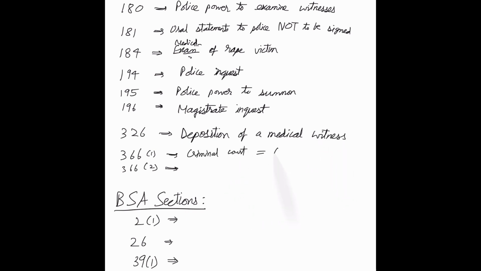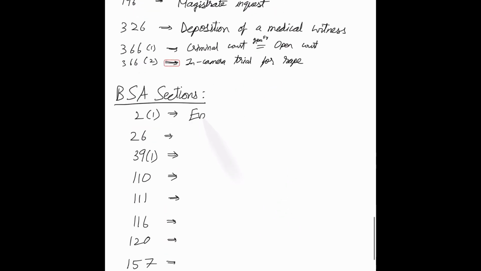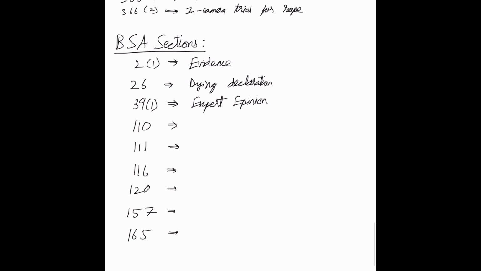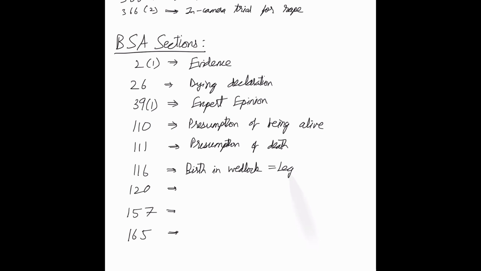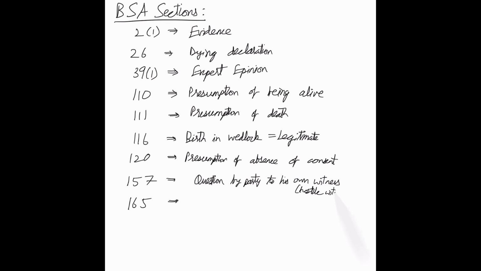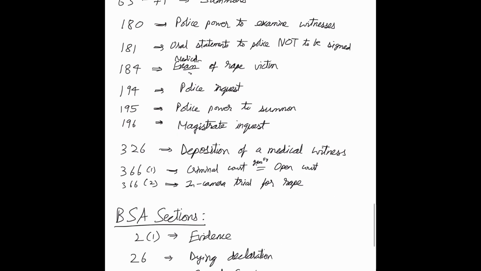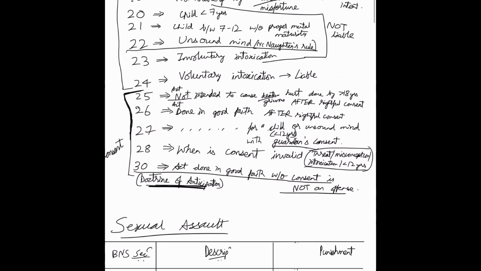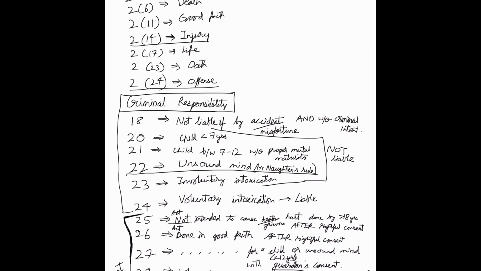326 deals with the deposition of a medical witness, which is a bit relevant here for us. 366 subsection 1 states that criminal courts must generally be held as open courts, and subsection 2 deals with in-camera trials for rape cases. Now moving on to BSA sections, 2 subsection 1 deals with evidence, 26 deals with dying declaration, 39 subsection 1 deals with expert opinion, 110 for presumption of being alive, 111 the presumption of death, 116 BSA deals with legitimacy, 120 deals with presumption of absence of consent, 157 deals with a hostile witness, and 165 deals with procuring a document.